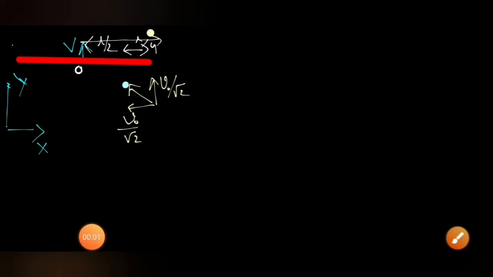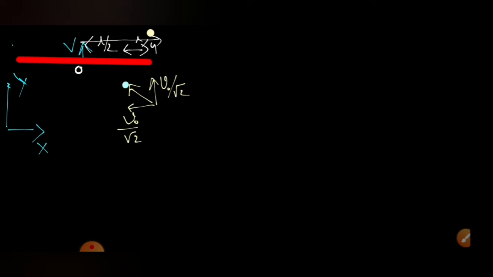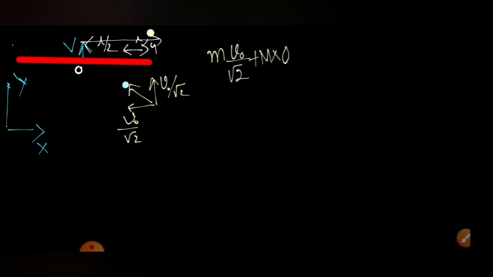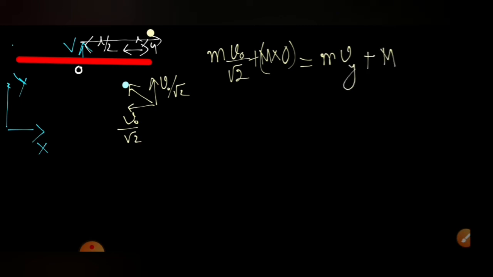If we apply conservation of linear momentum for the whole system along the y direction: initially the particle momentum was m into v naught by root 2, and the rod was at rest. This will be equal to, after the collision, the particle moving with velocity Vy, which we have to calculate, plus the rod, mass M, moving with velocity V. In the question, this is given as small m.